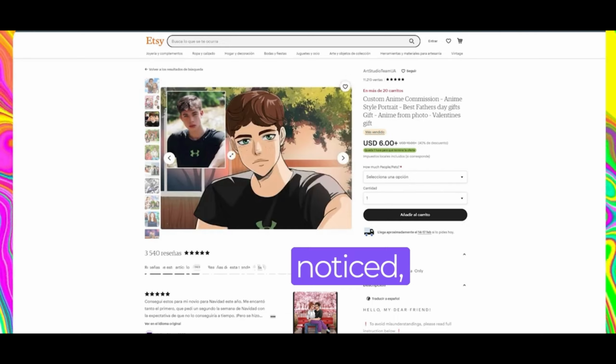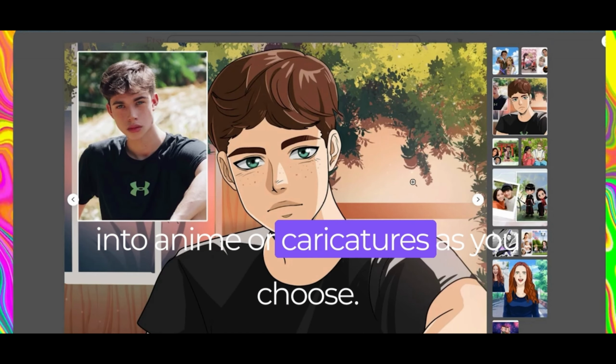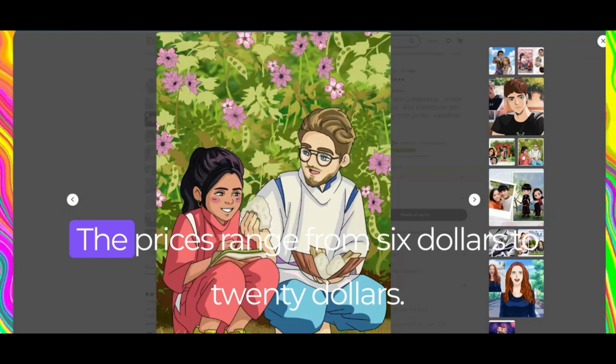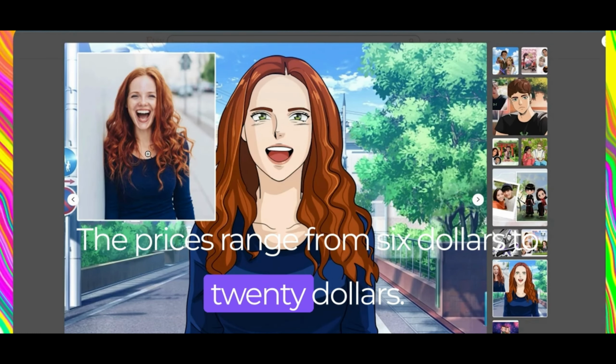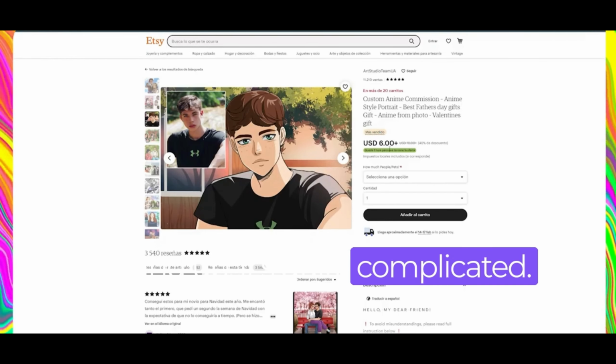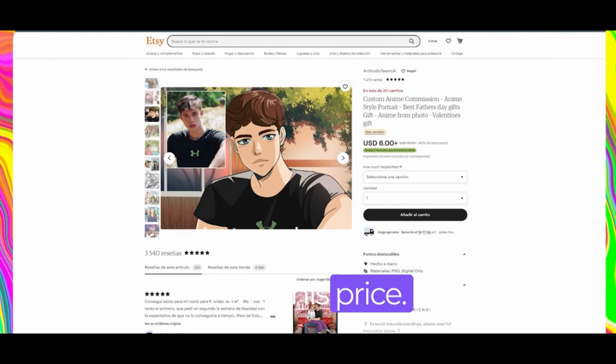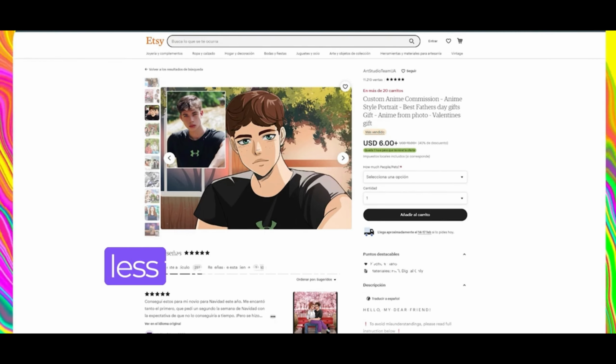As you may have noticed, people are selling the service of converting portrait photos into anime or caricatures, as you choose. The prices range from $6 to $20. Clearly, creating it from the ground up is quite complicated. As a result, I understand why they have this price. But know that with AI, you can do it in less than 10 minutes.